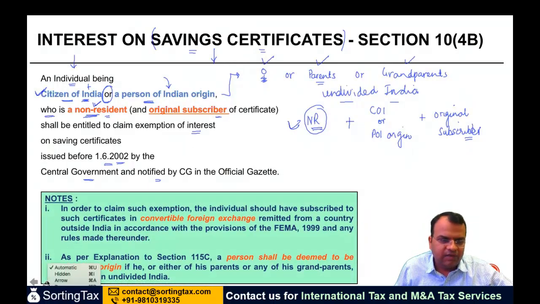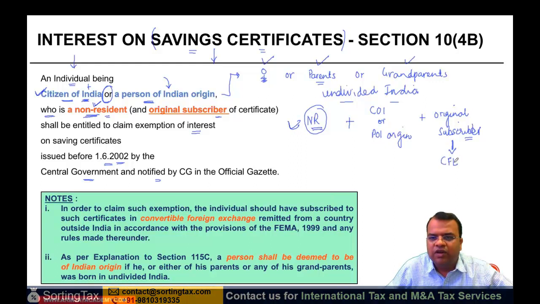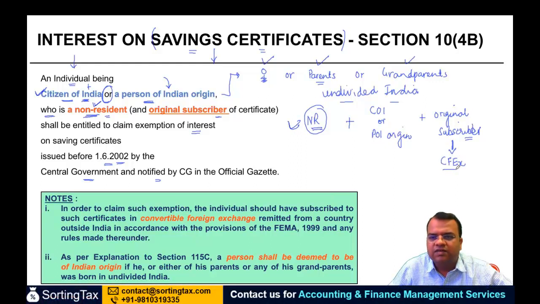There are some additional conditions also, which is that in order to claim such exemption, the individual should have subscribed to such certificate in convertible foreign exchange. जब उसने ये सब्सक्रिप्शन किया था ये कन्वर्टेबल फॉरेन एक्सचेंज में होना चाहिए, remitted from a country outside India. और ये फॉरेन एक्सचेंज कहाँ से आना चाहिए? इंडिया के बाहर से आना चाहिए, in accordance with the provisions of FEMA 99 and any rules made thereunder.